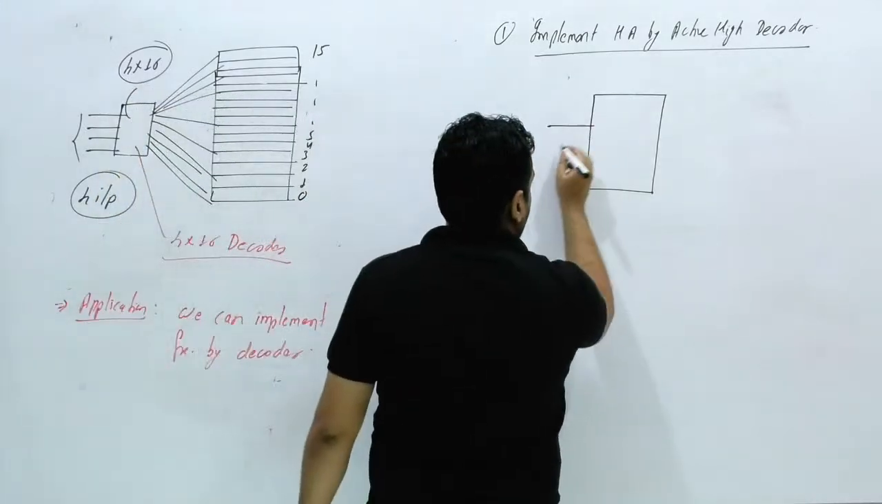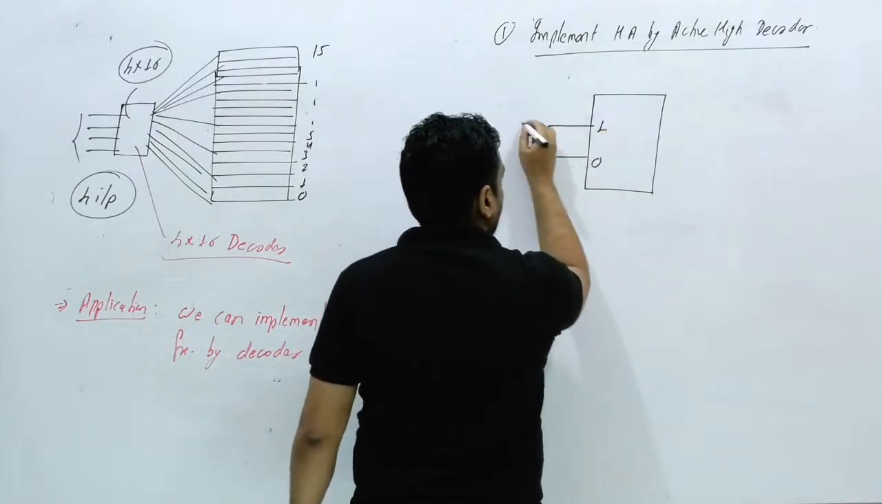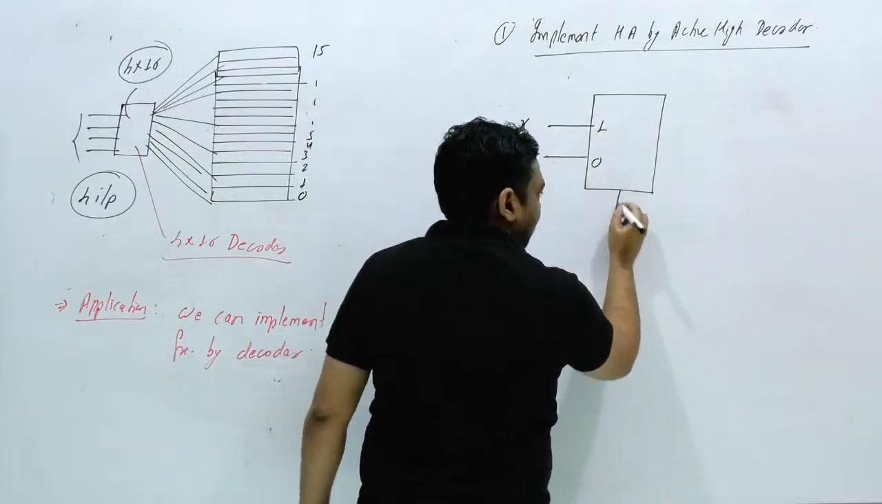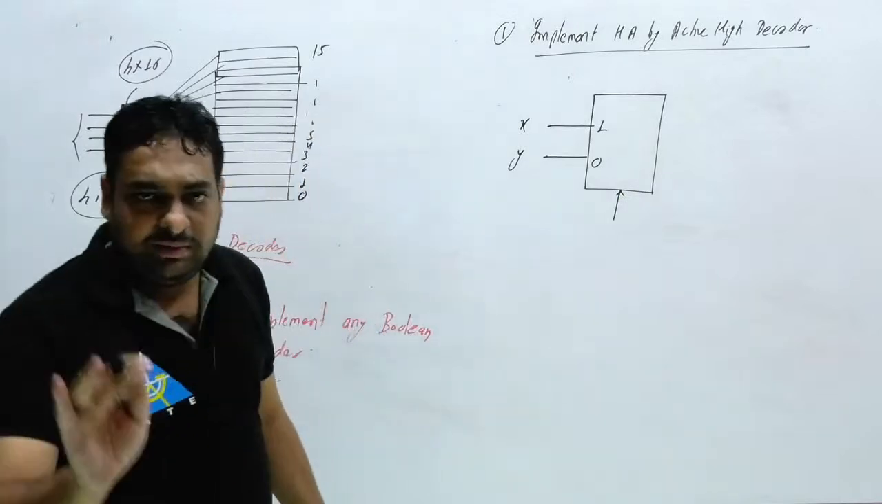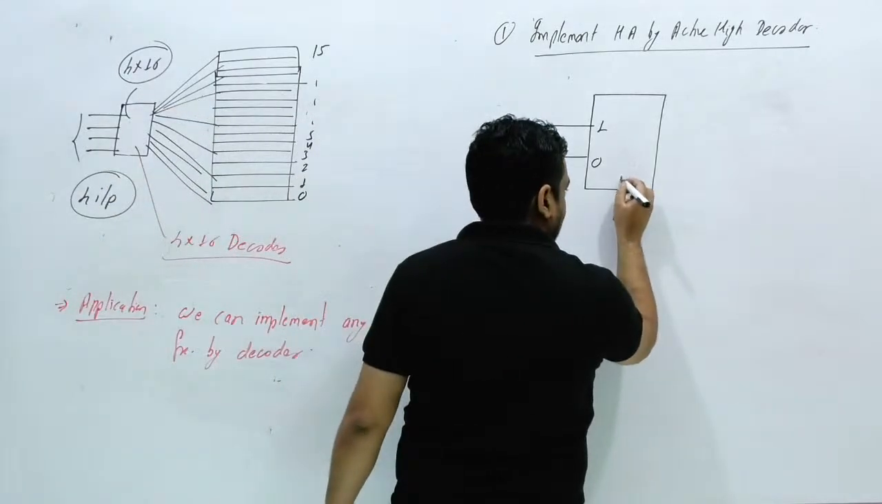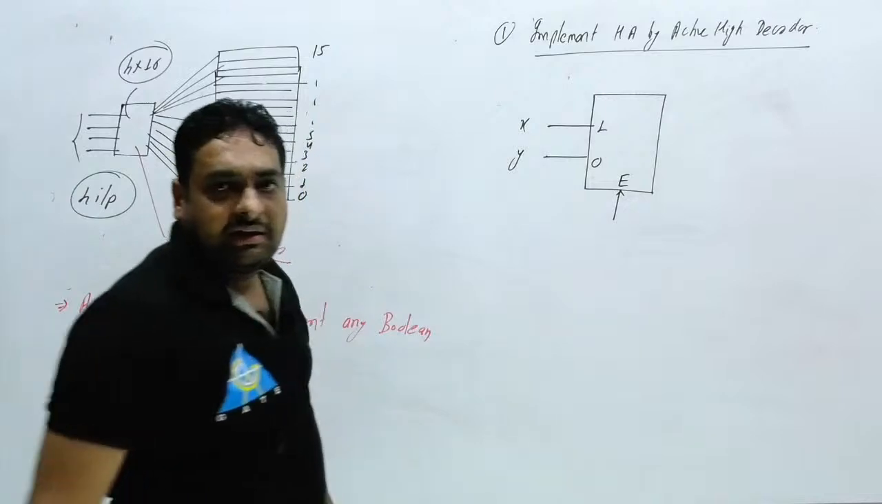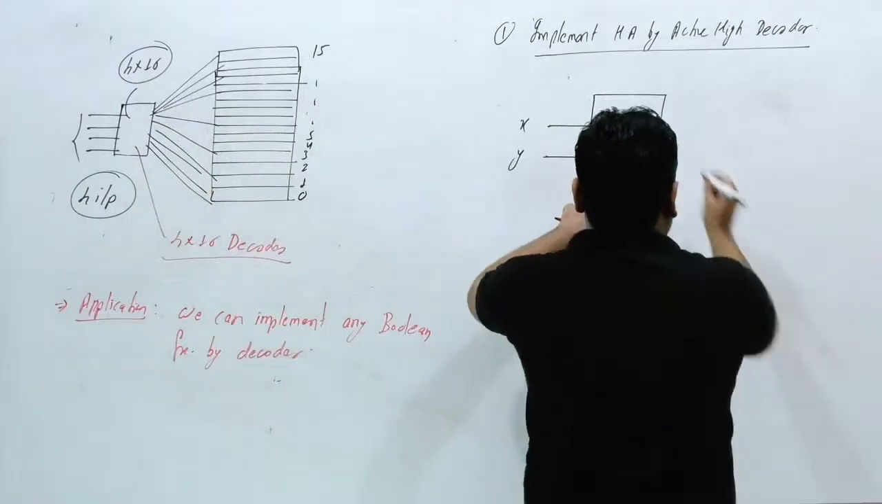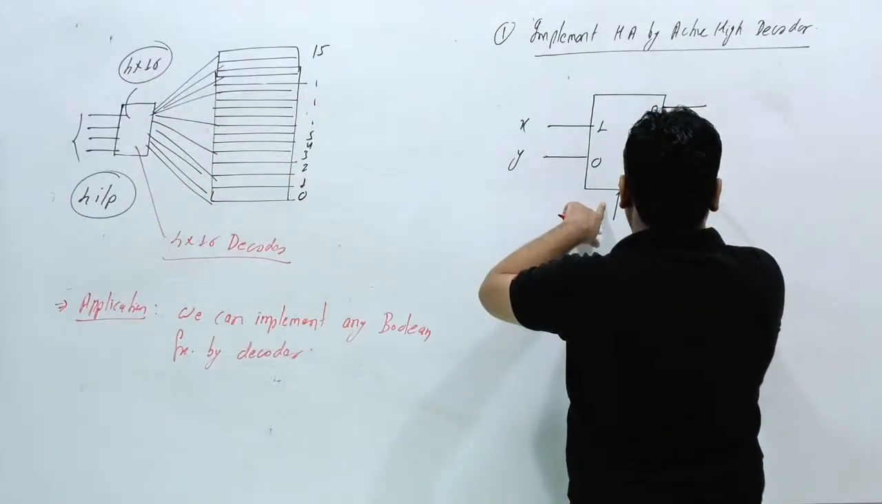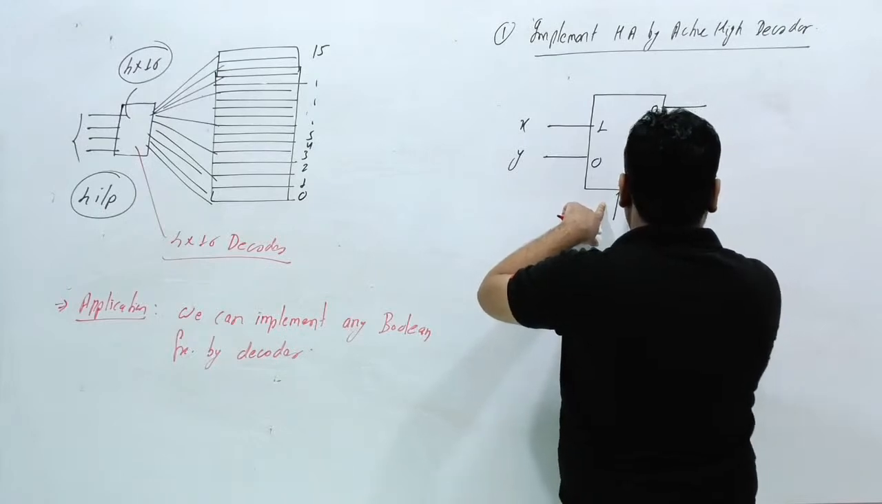How many inputs are required? Two inputs are required, X and Y, with outputs 0 and 1. The enable you can assume either active low or active high. Now I am considering active high. You can consider this anything. Now here there are four outputs: 0, 1, 2 and 3.